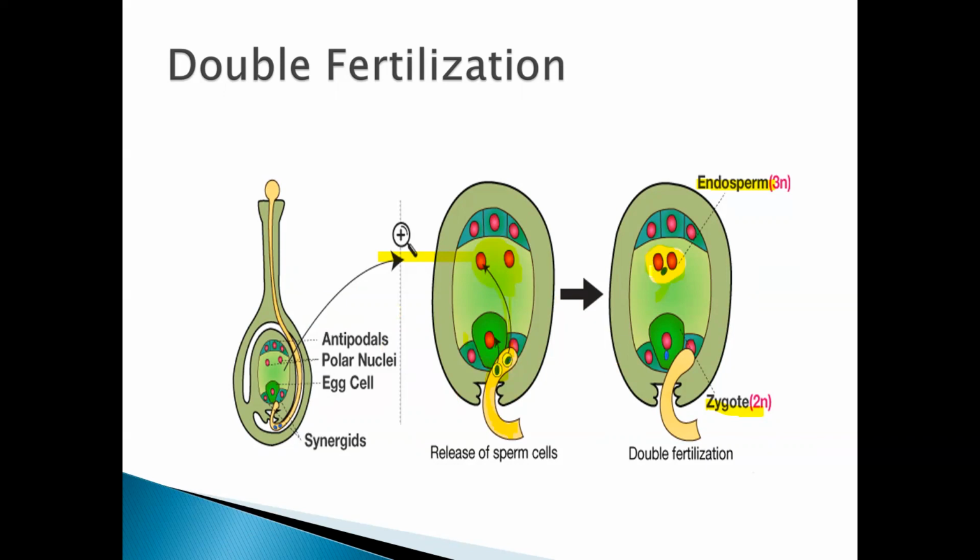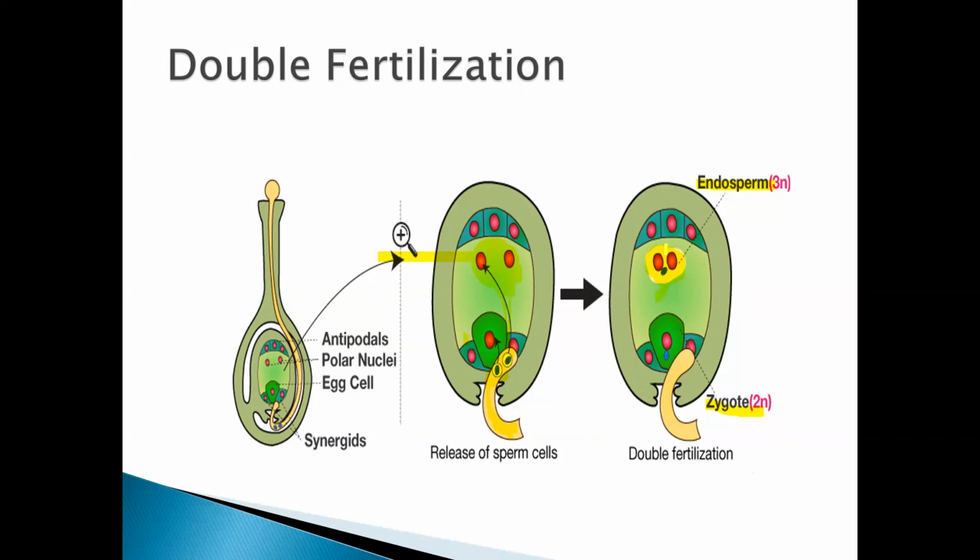Whereas when it fertilizes the central cell having 2 nuclei, there become 3 nuclei. How come 3 nuclei? 1 nucleus of the pollen and the other 2 nuclei of the central cell. And it forms the triploid primary endosperm nucleus, which we call PEN. Endosperm is nothing but a nourishing tissue.